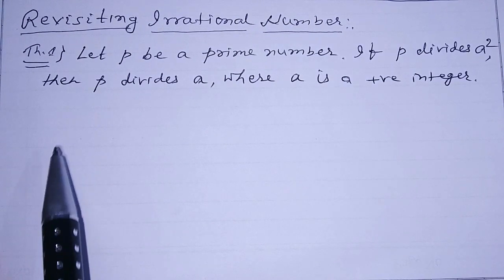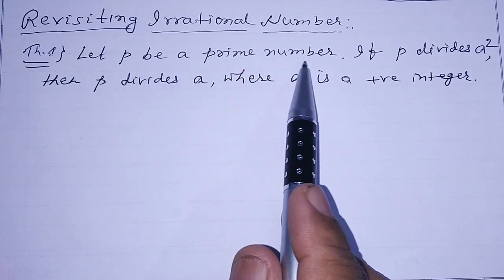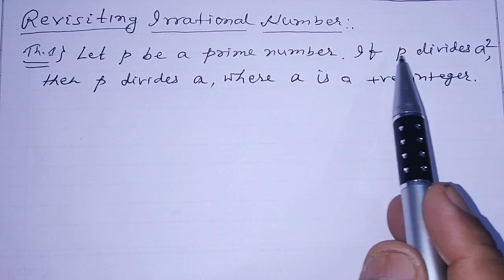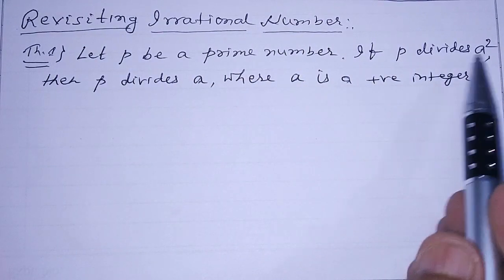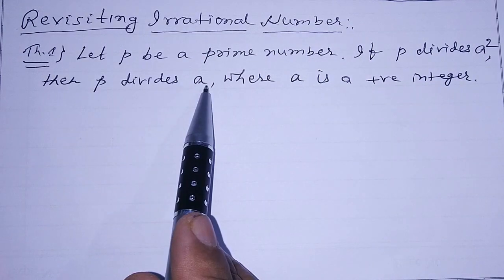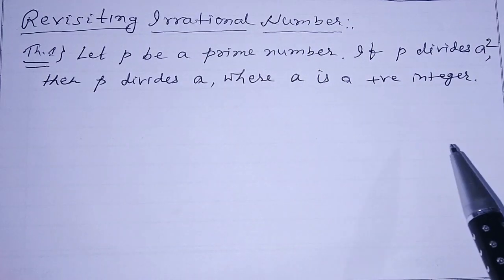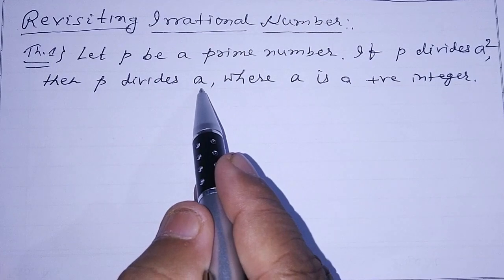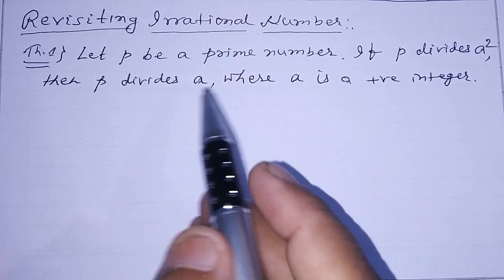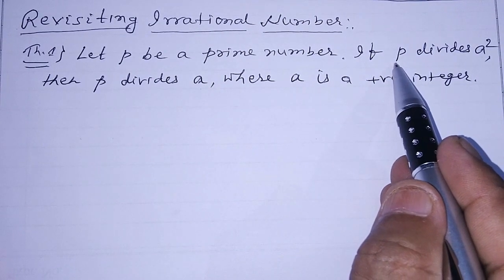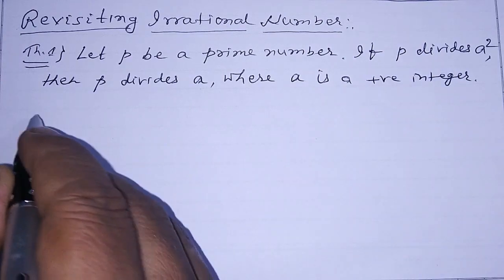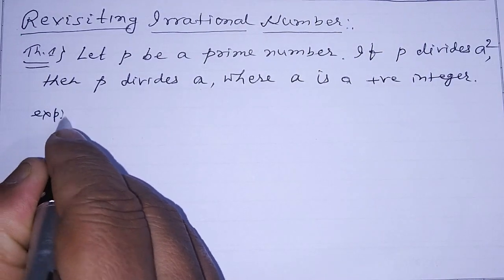So the theorem is, let P be a prime number, and if P divides A square, then P divides A, where A is a positive integer. Means if we take any positive integer A, and any prime number P, by example we can understand.